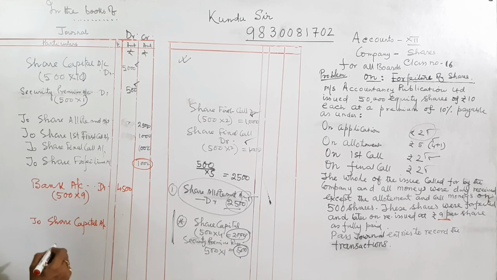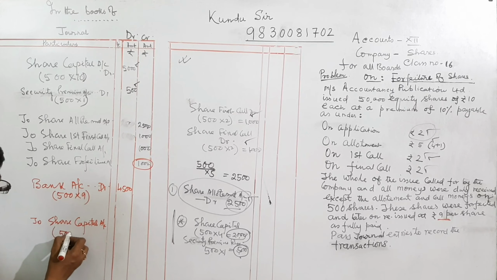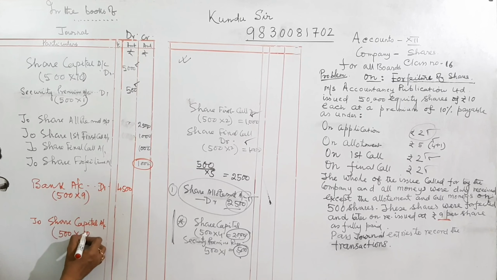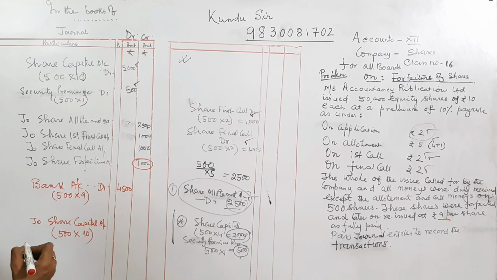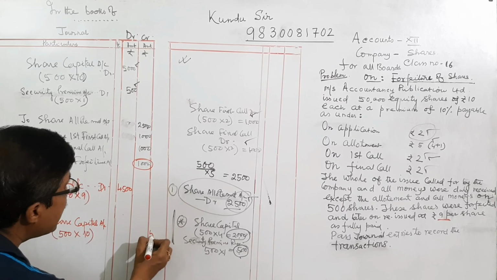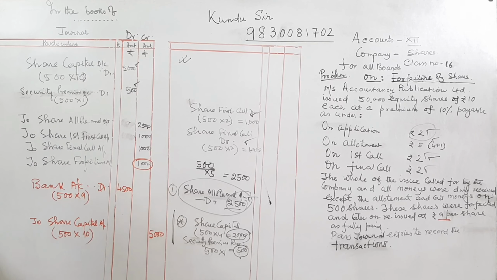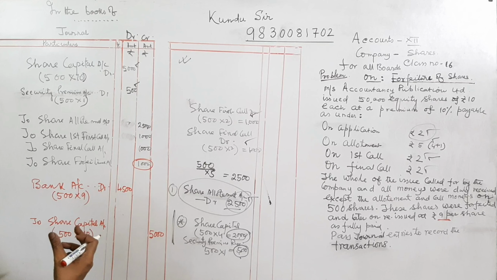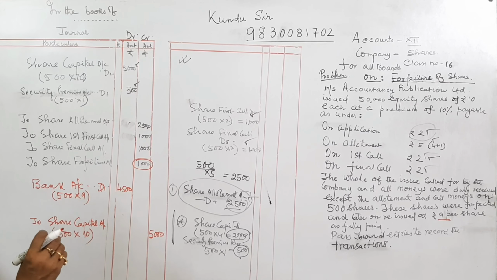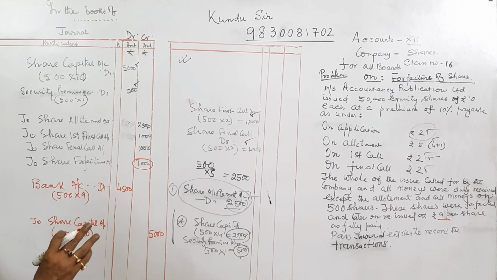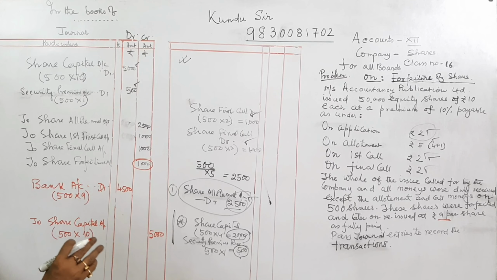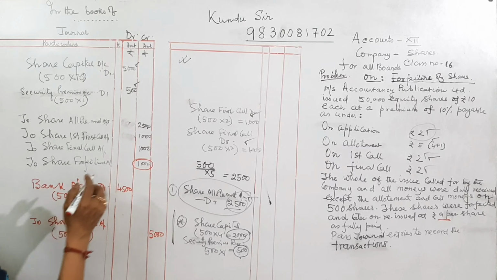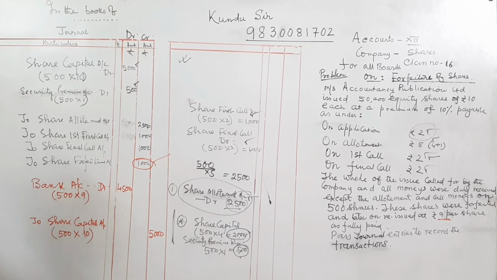That is 500 into 10. That is 5,000. We are creating capital by issuing the forfeited share. What is the difference? We are getting 4,500, but we are crediting in capital account 5,000. The difference 500, it is our discount. We are giving discount, but the account is not required at all because we have 1,000 in share forfeiture account.